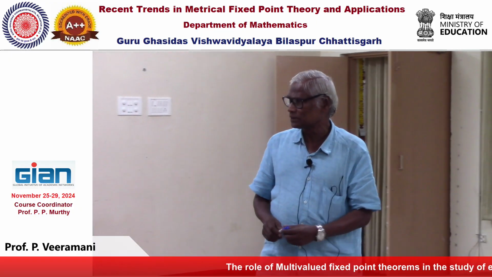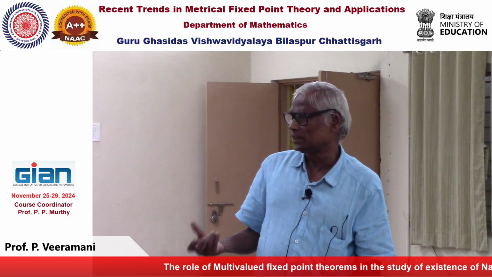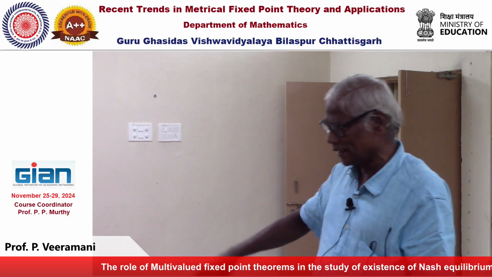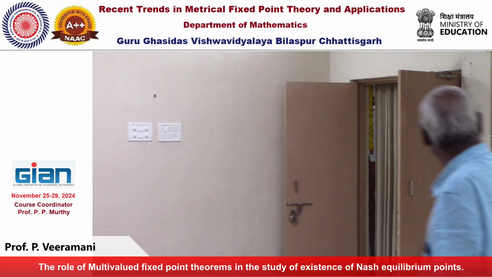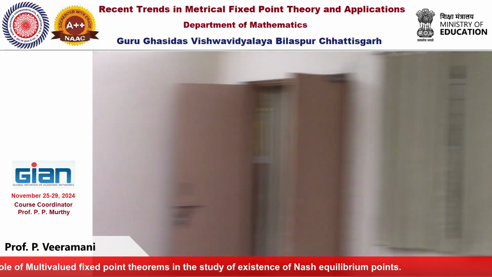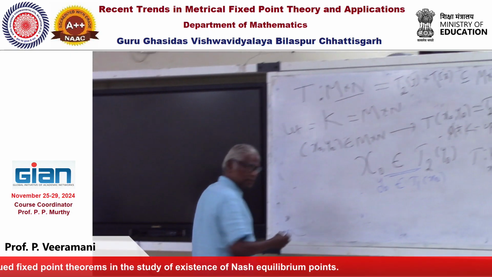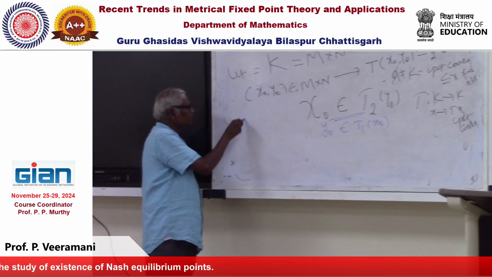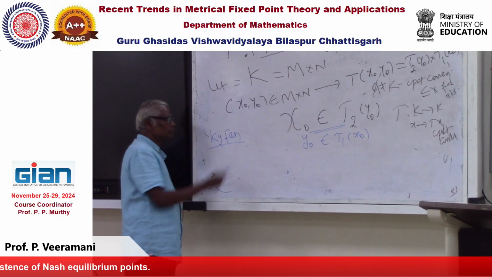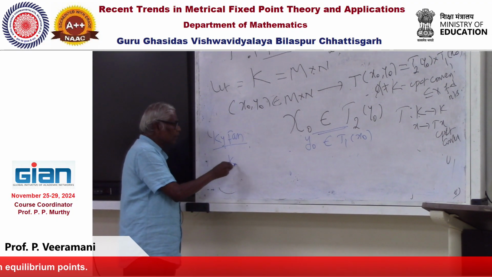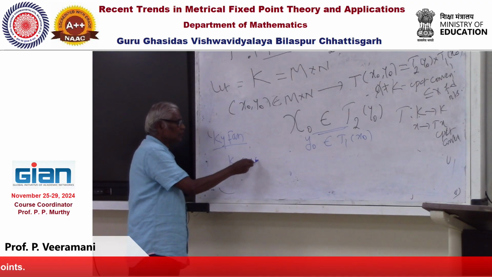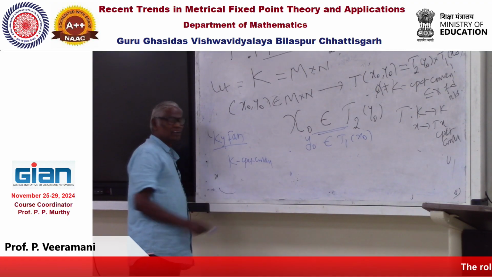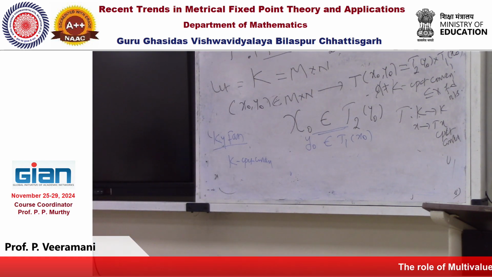Later Kakutani's theorem has been generalized in many directions. Somewhere in the late 50s, I think in the Proceedings of the National Academy of Sciences USA, Kyphon, or Fan as we call it. Again K is compact convex, and we can assume a Banach space or non-linear space.